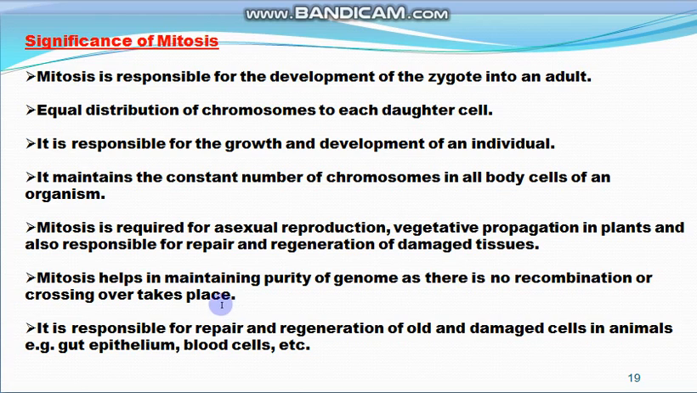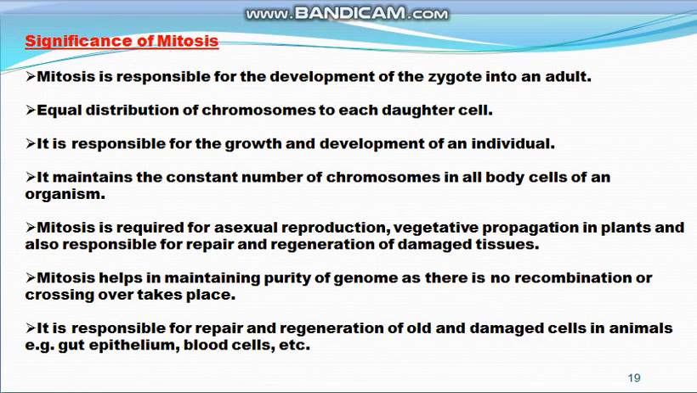Then mitosis also helps in maintaining the purity of the genome. The purity of the genome is maintained because no recombination, no crossing over, takes place in the process of mitosis. It is also responsible for repair and regeneration of old and damaged cells in animals and other organisms. So this is the significance of mitosis. And mitotic division in meristematic tissues in plants results in continuous growth of the plant. So mitosis is very significant in plants also.